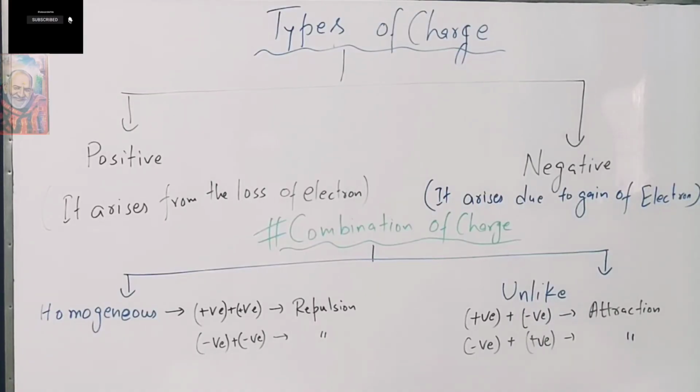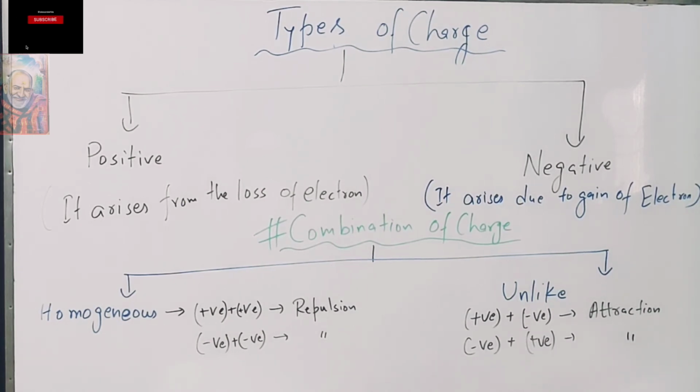Now see the types of charge. There are two types of charge. First is positive, second is negatively charged. Positive charge arises from the loss of electrons. When any element loses an electron, it becomes positive, like sodium. Second is negative charge, which arises due to the gain of electrons, like chlorine. Chlorine gains one electron, so it becomes negative. So we can say there are two types of charges, positive and negative. Negative is due to gain of electrons, positive due to loss of electrons.